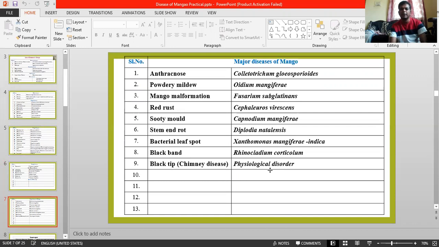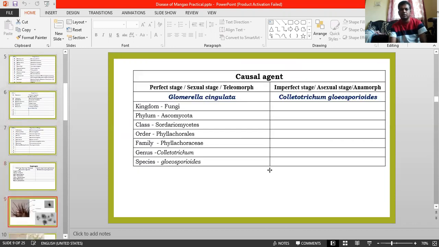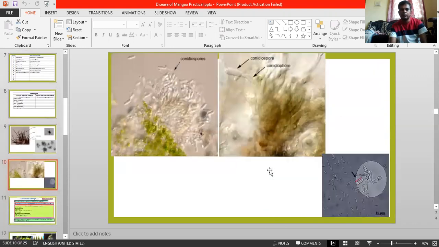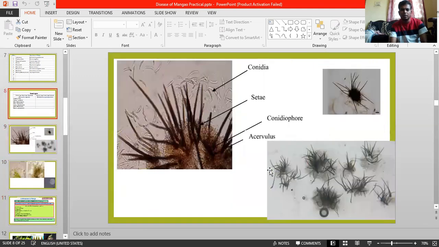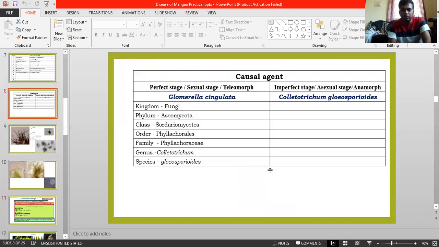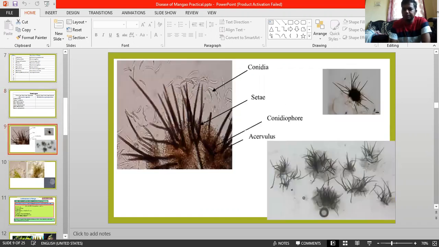Just I want to show here the anthracnose disease. Coming to the causal organism of anthracnose: the perfect stage is Glomerella cingulata, and the imperfect stage is Colletotrichum gloeosporioides.